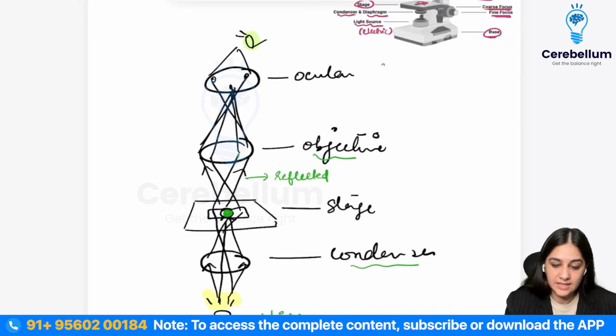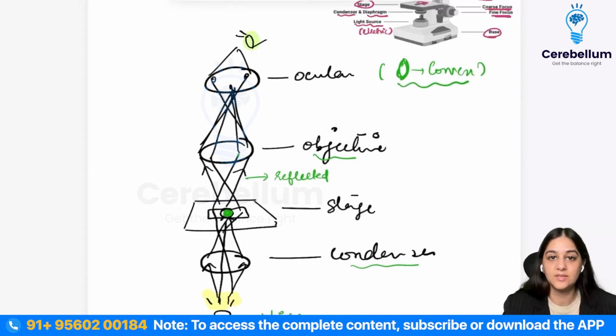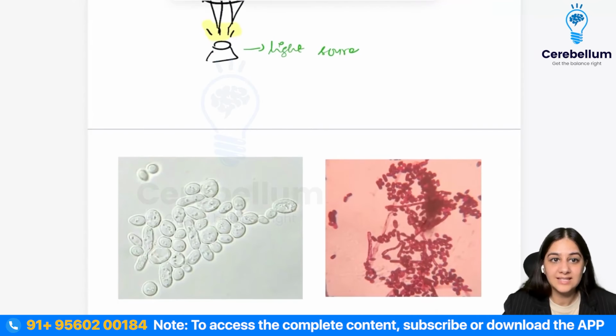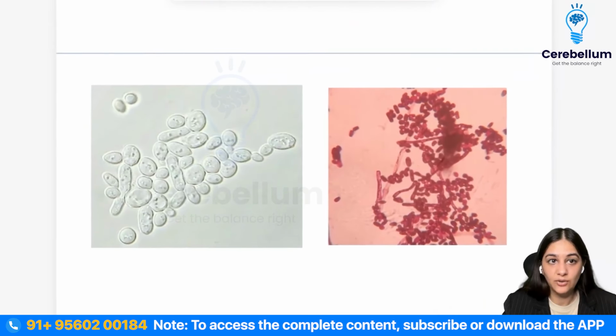So all these lenses are actually your convex lens. Because convex lens, if you know a little bit of physics, converges all your rays, and that is what we want in a microscope, right? So there are certain reflected rays, there are certain unreflected rays, and because of that, they are going to lead to convergence, and all the rays that are coming from the background that are illuminated, so hence your background is illuminated. So let's see this particular picture, the one on the left.